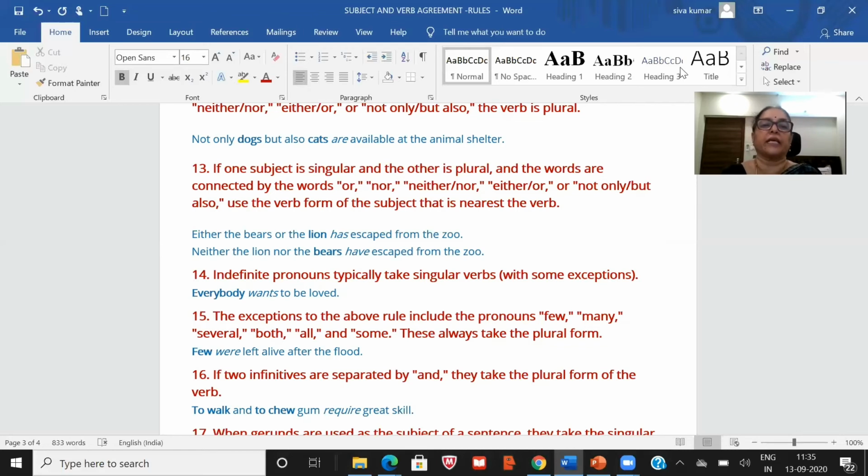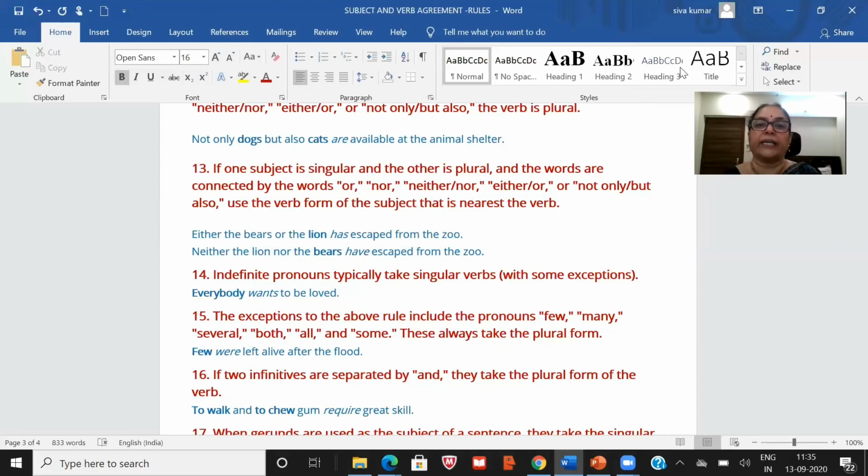The next one, look at the next example. Neither the lion nor the bears have escaped from the zoo. So the lion is again far away from the verb "have escaped", and the bears is near to the verb. So "have escaped" is correct there because we are looking at what is there just before the verb, bears, plural. In the above sentence where we used either or, lion is just before "has escaped", so the singular verb "has" is used there. Whereas in the next case, bears are plural, so "have escaped" is used.